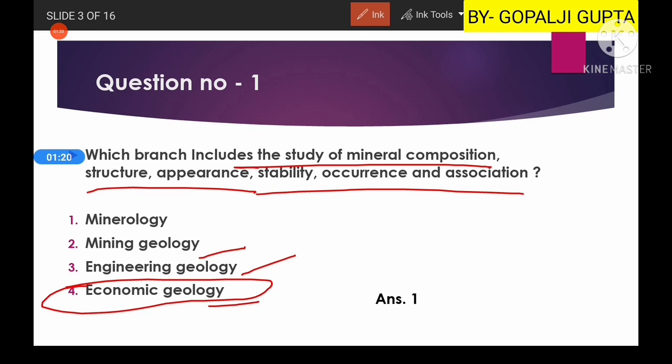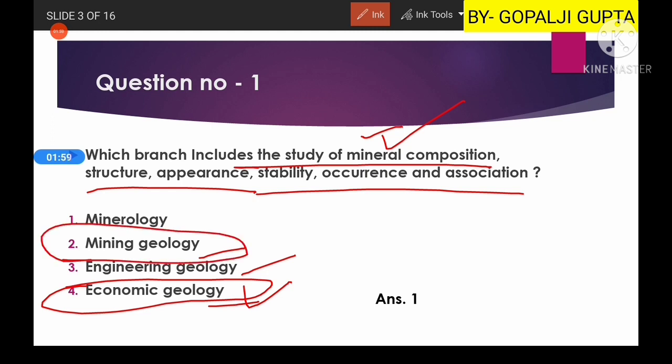Now here we are talking about the mineral composition, structure and appearance. But in economic geology we also discuss the same things, the composition, structure, appearance of minerals, but not all the minerals. In economic geology, mostly the minerals which are of economic importance, like micas and the gem minerals, only those will be discussed. But in mineralogy, everything will be covered, whether it is olivine or any other mineral which is not that useful. So that is the difference between mineralogy and economic geology.